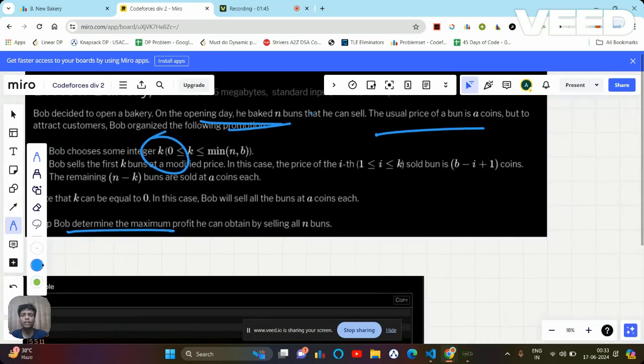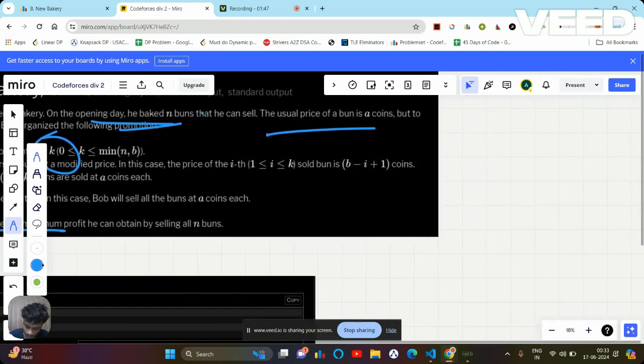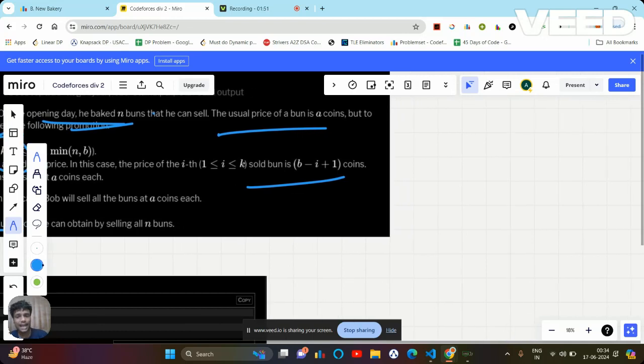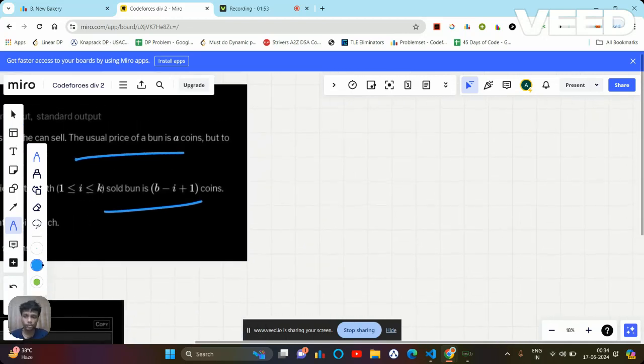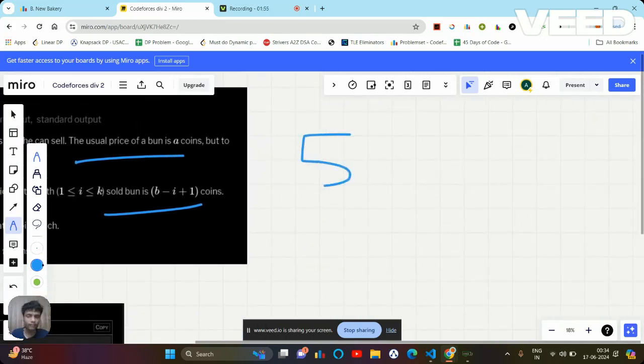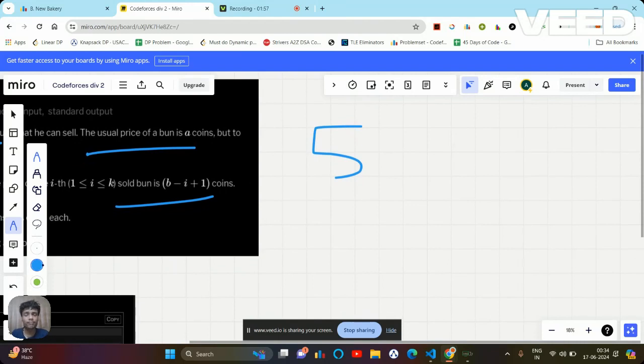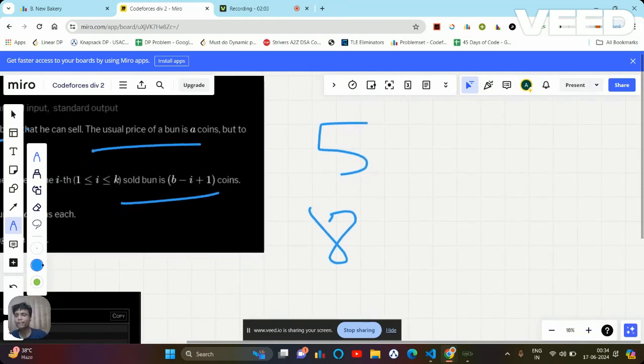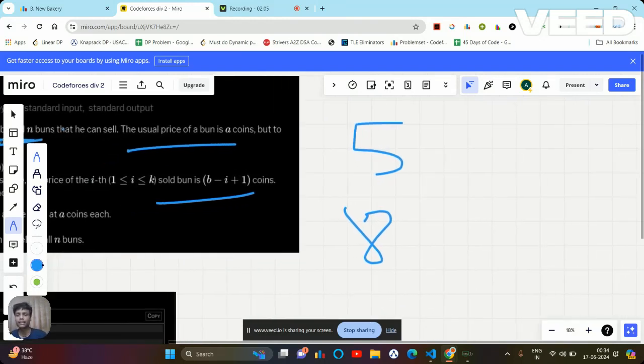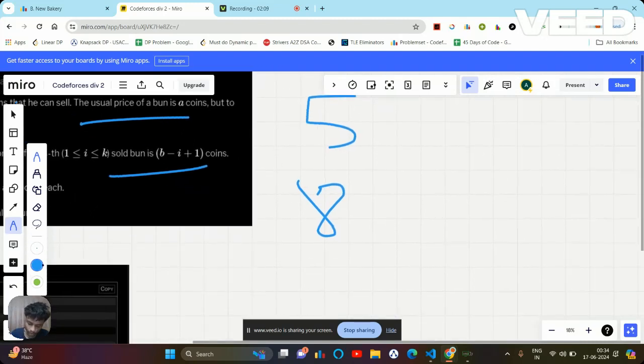One thing given to us is that the price is b minus i plus 1 coins. So what does exactly it mean? Suppose the initial price was 5 rupees, and let's say b is 8. Now, what is b minus i plus 1, where i ranges from 1 to k?